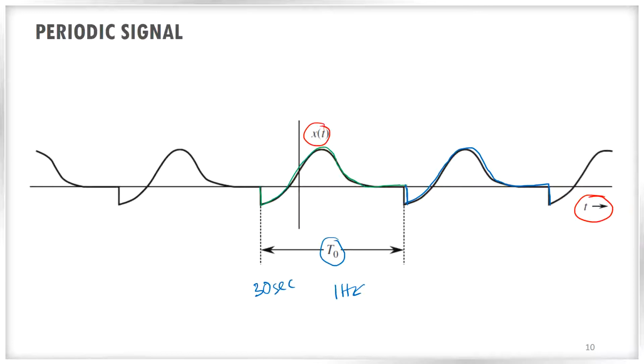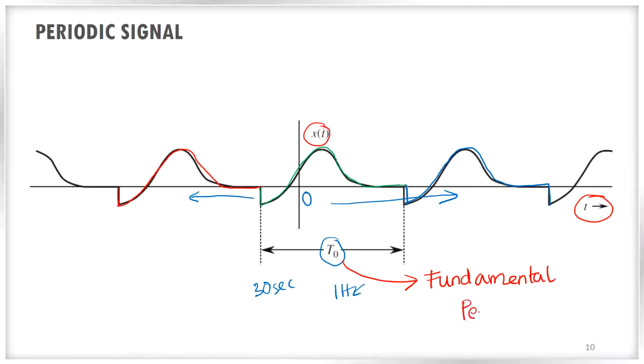And not only so, if we assume that this is the 0 value and the time is increasing in the x-axis like this, this particular signal has started in the past, and this signal is continuing from the past to the present and to the future, but the shape of the signal is preserved for a particular period of time, and this t0 is known as the fundamental period of the signal.